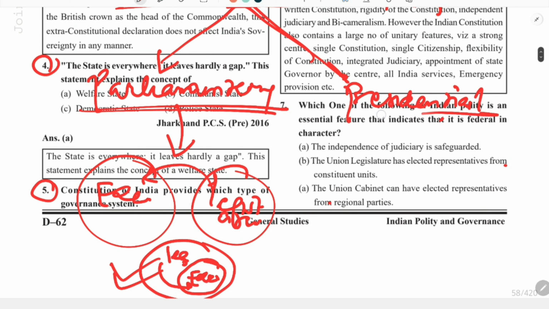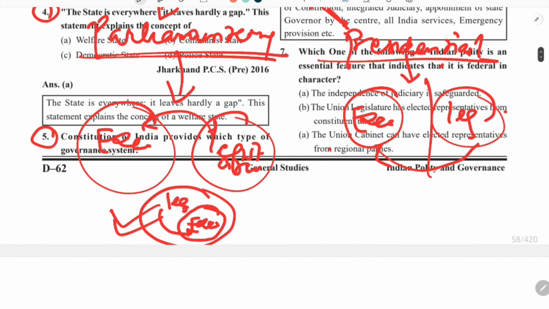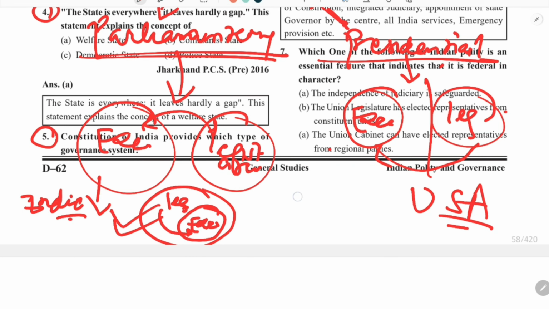While in the presidential system there is a clear cut separation between legislature and executive. There is no intermixing or overlapping between both organs. They have independent functioning. Like in India, we have the parliamentary system, and an example of the presidential system is the United States of America.